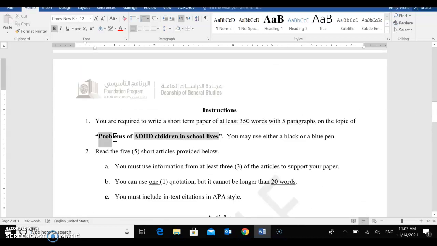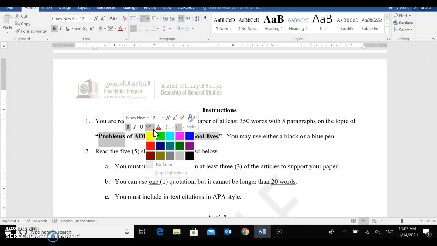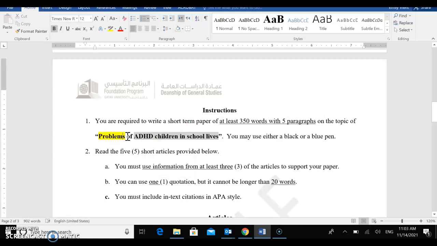And then you'll have a focus type. Now for this sample final exam, it says problems. Problems is not one of our approved focus types for the term paper. But don't worry about that right now. You can think about a problem as kind of like a negative cause or a negative effect. For the final exam, it won't be problems. It will be one of the approved focus types: benefits, advantages, disadvantages, effects, causes. You'll see that for the final exam.